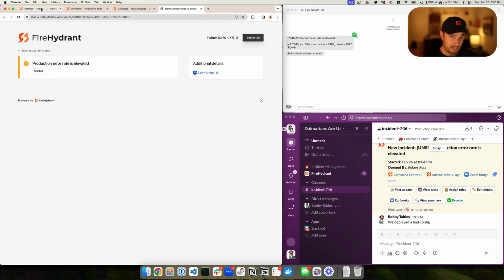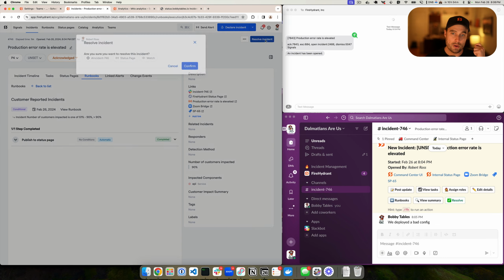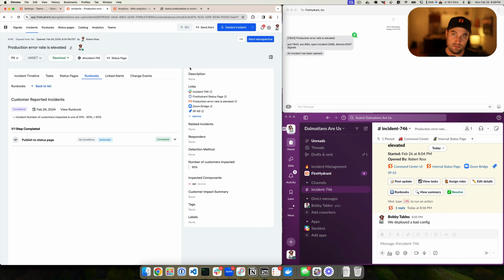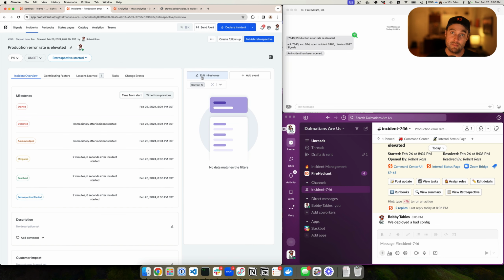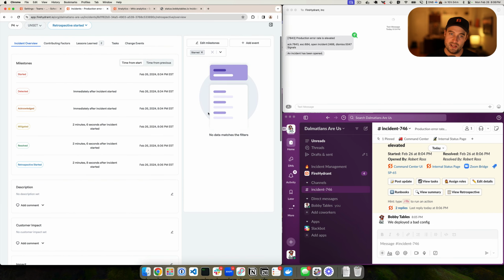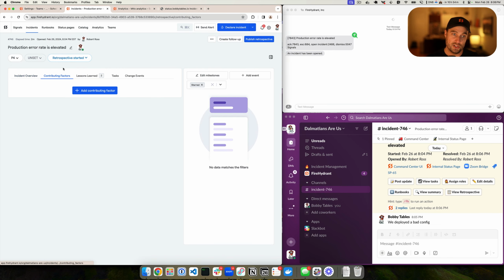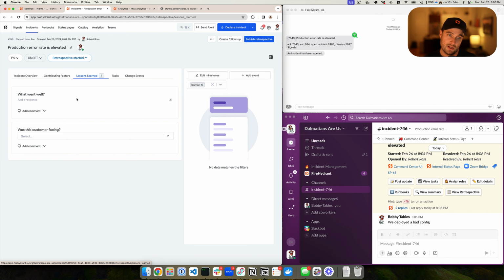Now, when you resolve an incident in FireHydrant, you can do that either via Slack or in the UI, and you jump immediately into a retrospective where you can fill out all types of details about that incident. We'll give you information such as all of the milestones and the timing in between each of them. If there are critical events that were added to the incident, we'll show them on the right side of the timeline as well. You can add things such as contributing factors to the incident, or if you have very specific needs, you can customize the retro experience with lessons learned with different types of fields and values.